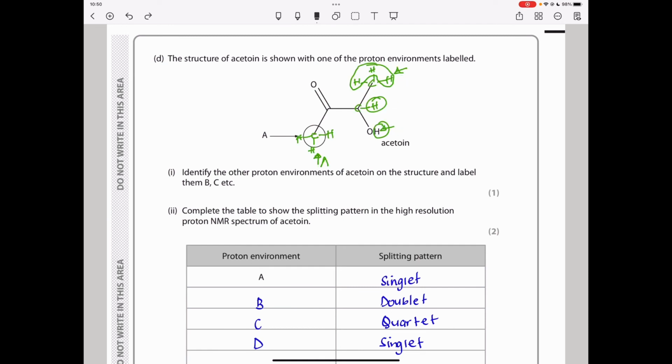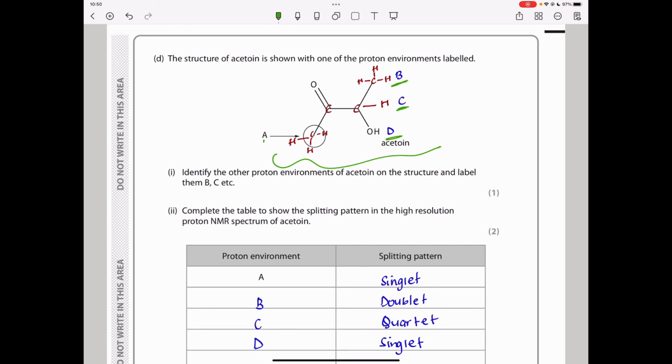It's right here, this part here. So I call this A, that is what I called B, that is what I called C, and that is what I called D. Remember, the next question is going to ask us about the splitting patterns and the environment.